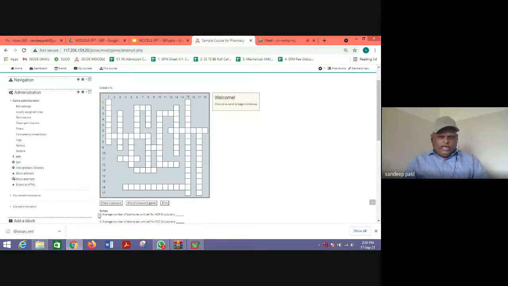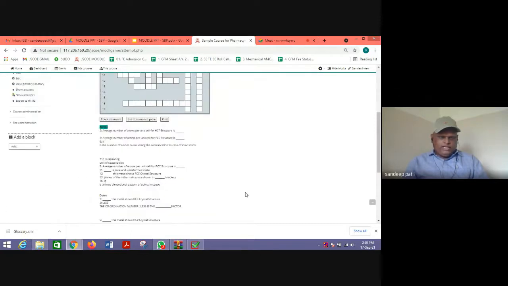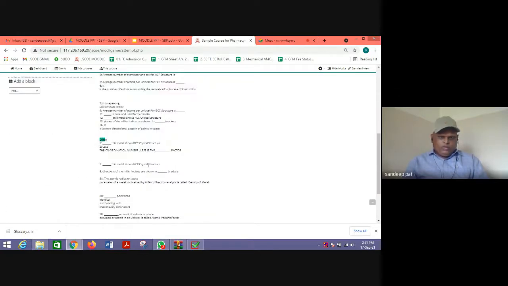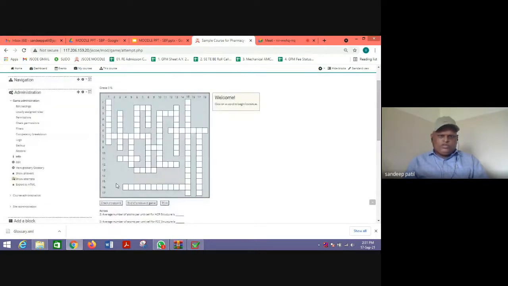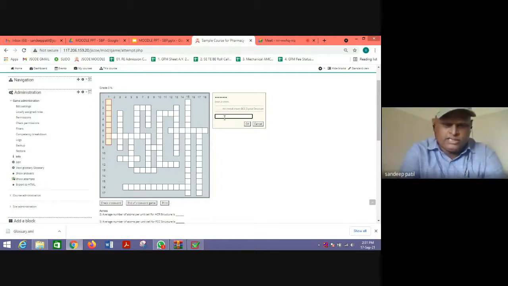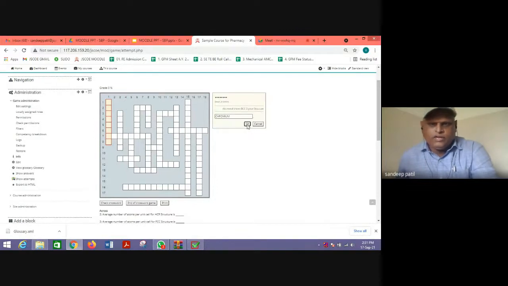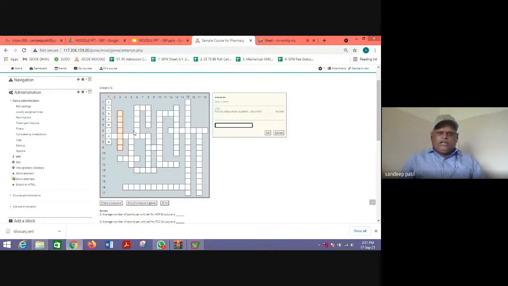So there are again across words and downwards. For example, say number 1. The student needs to click any one of these, across or down, and write the answer, and then click OK. And it will appear like this. Likewise, you can click all these sections and give the correct answers.